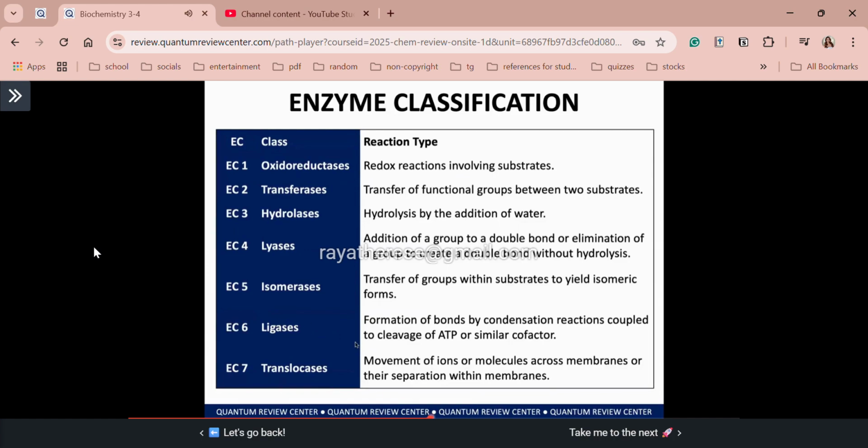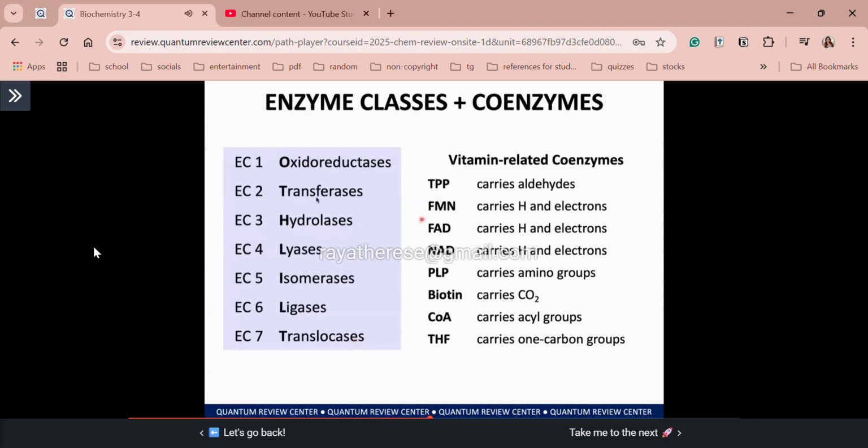Okay, so to summarize this classification, and of course, class, again, as we have said, very important that you are familiar with vitamin-related coenzymes. So, sir, do we need to memorize this? Yes po. Alright, class, check your biochem notes at the last page. At the very last page, we summarize the list of abbreviations. So, if you're not familiar with these vitamin-related coenzymes, you can check their whole meaning in the list of abbreviations. Okay, so, sir, meron kang mnemonics for enzyme classes? Yes po. Okay, so feel free to use our mnemonics.